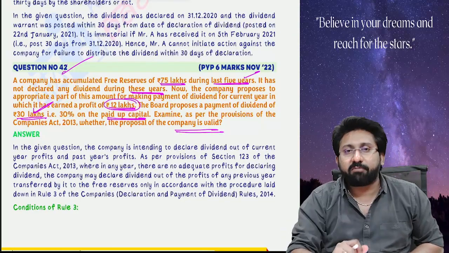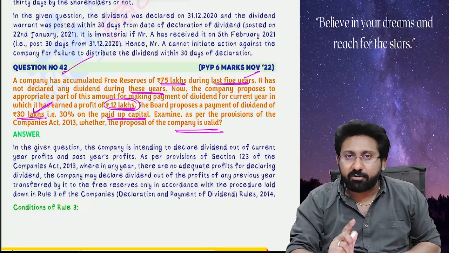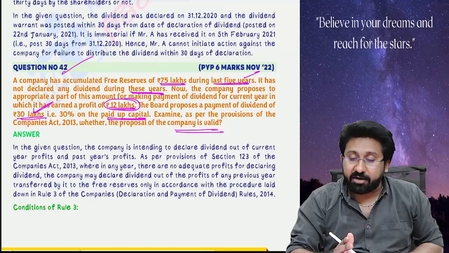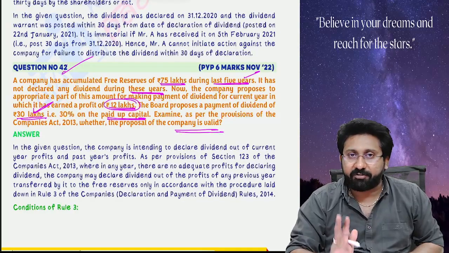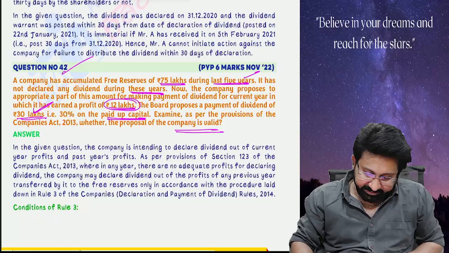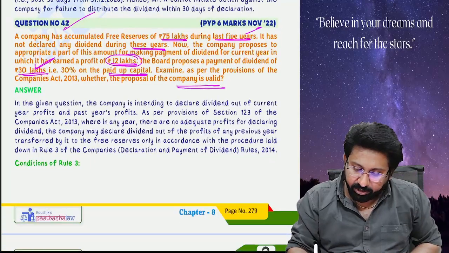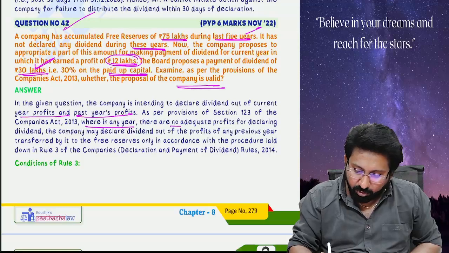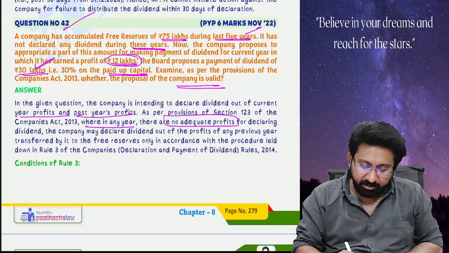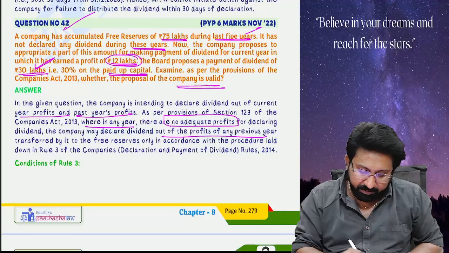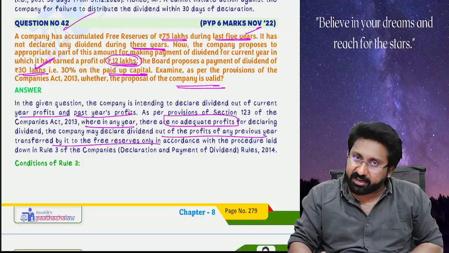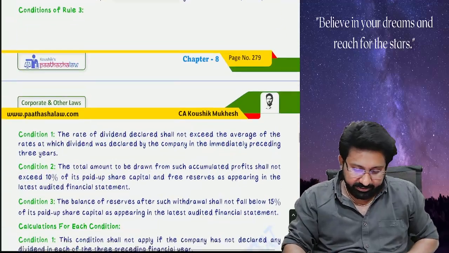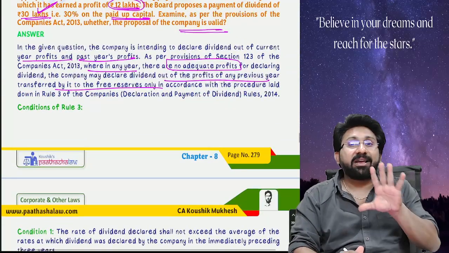Because as per Section 123 Subsection 1, dividend by a company can be paid either out of the current year profit or out of the past accumulated profits or out of both. So in this case, the company intended to declare dividend out of current year profits and past. As per the provisions, in any year where there are no adequate profits for declaring dividend, the company may declare dividend out of profits of the previous years transferred to the free reserves. So from free reserves only it can, not revaluation reserves or capital reserves. Free reserves, yes.